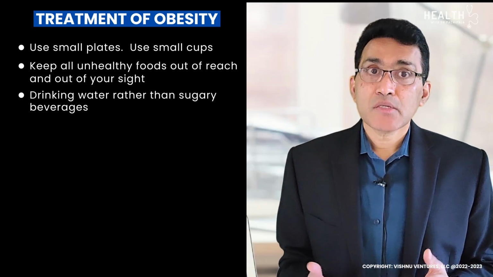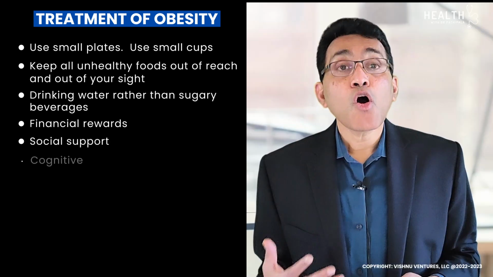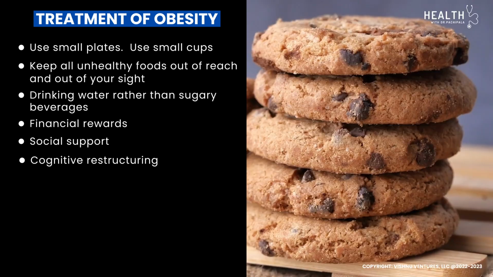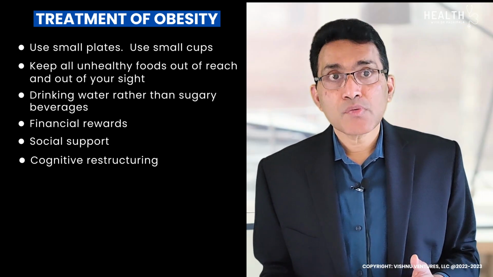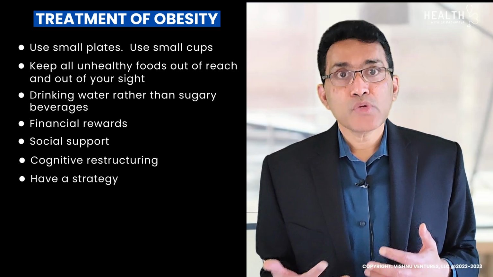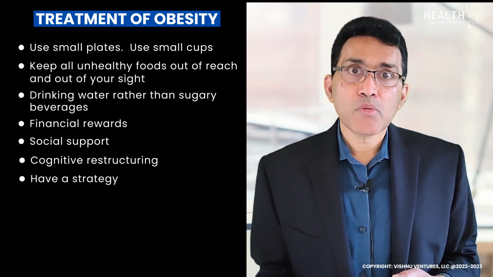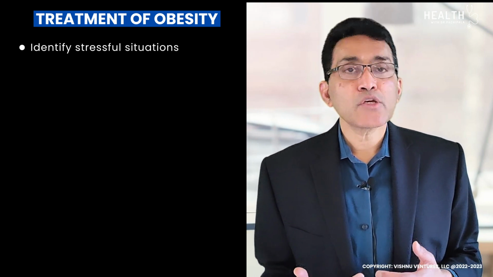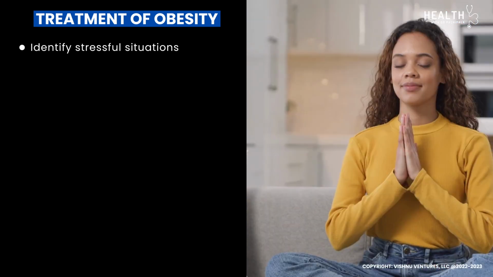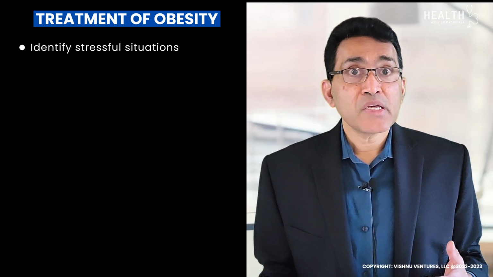Use your weight scale on a regular basis. Financial rewards help with weight loss. Social support. Cognitive restructuring. Let us say you are tempted to eat something unhealthy like a cookie or ice cream. Instead of regretting this, go for a walk or exercise. Have a strategy in place as to what to eat before going to a party or a social gathering. Learn to say no firmly. Identify stressful situations that make you eat. Work on stress reduction activities such as deep breathing, meditation, and mindfulness. These practices will help increase your willpower to stop from eating unhealthy foods.